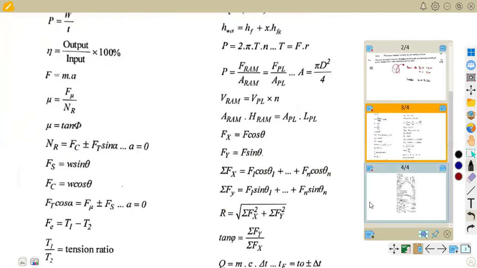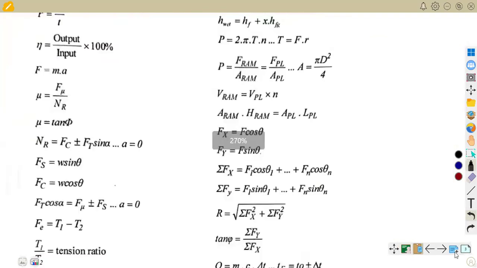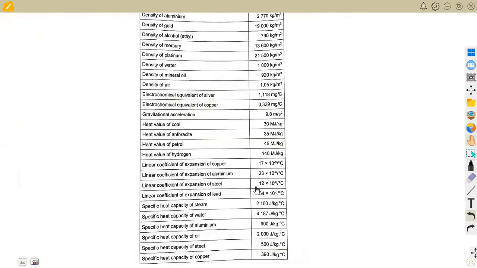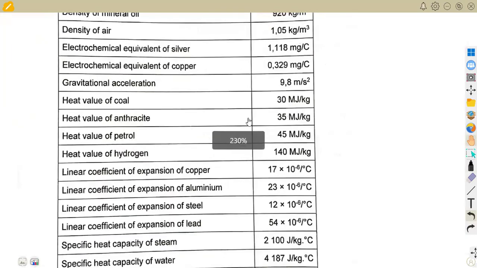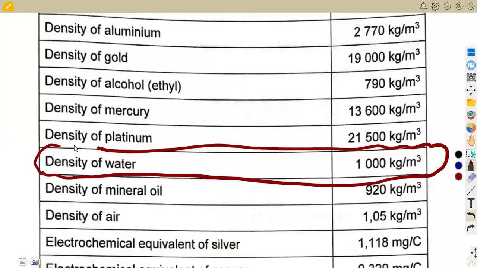I inserted these values here, so let's check the density of water. That is 1,000 kilograms per cubic meter. That's why we are talking in meters: the units are supposed to be in meters because this is taken per meter. That is the only thing that we need here.